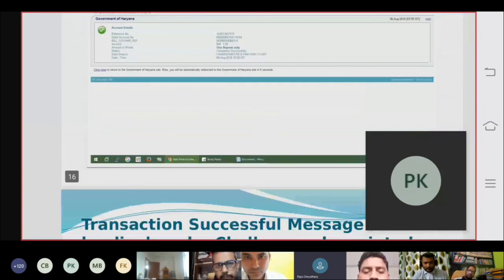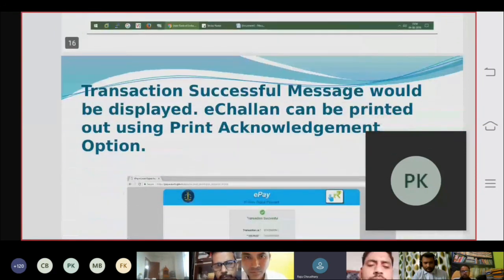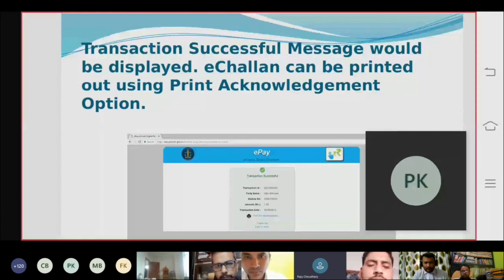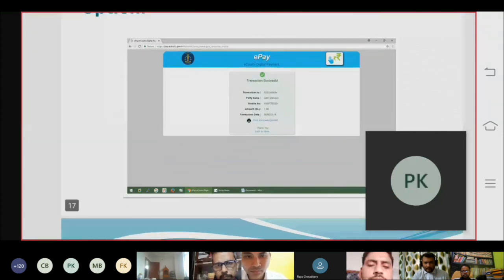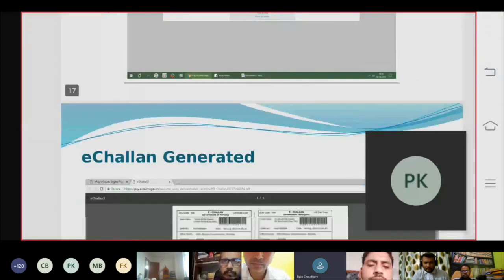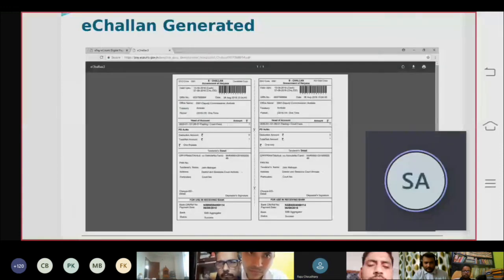Then a transaction successful message would be displayed. E-Challan can be printed out using the print acknowledgement option. E-Challan generated. E-Challan can be printed for future use.